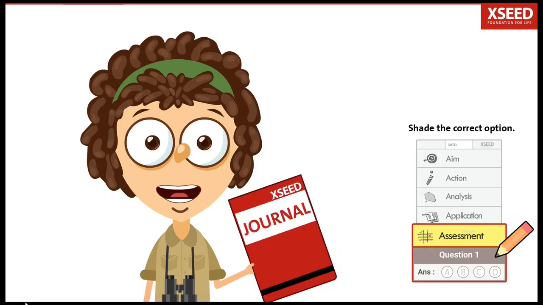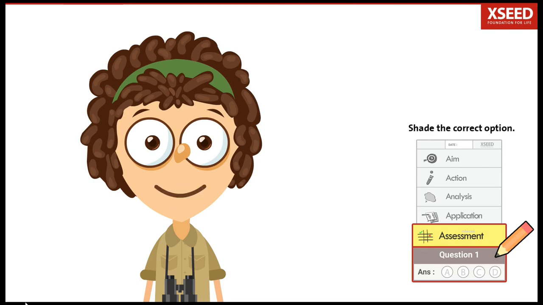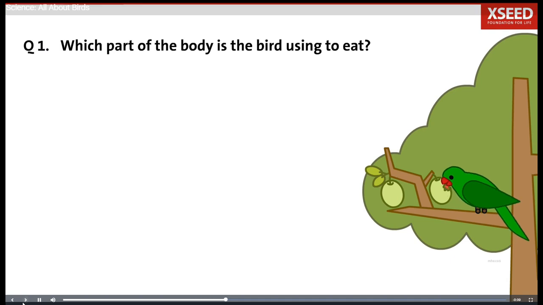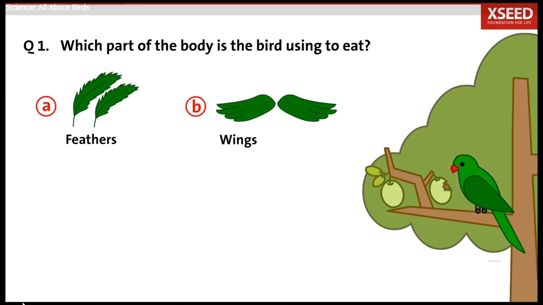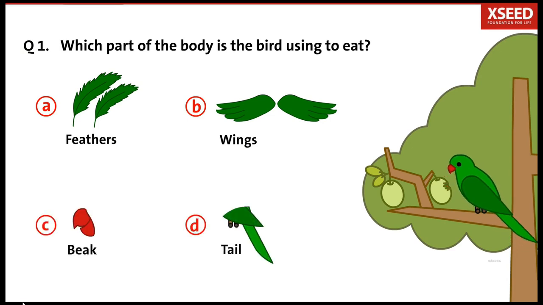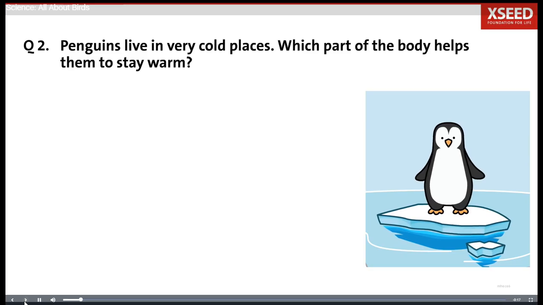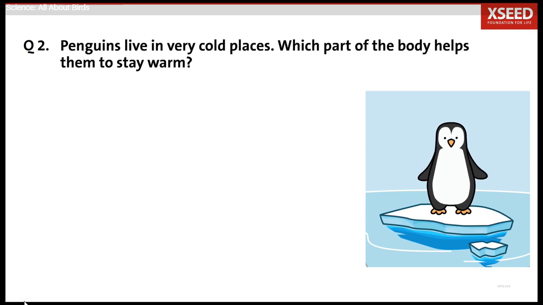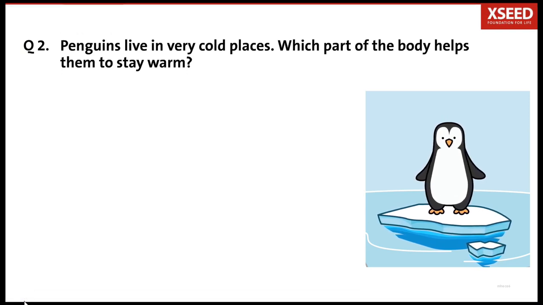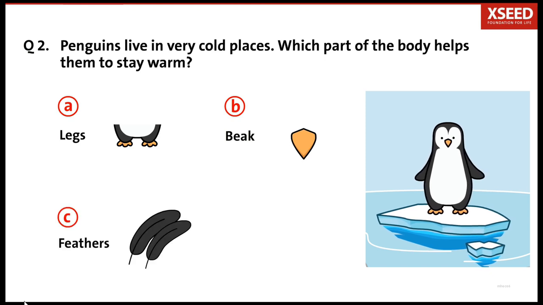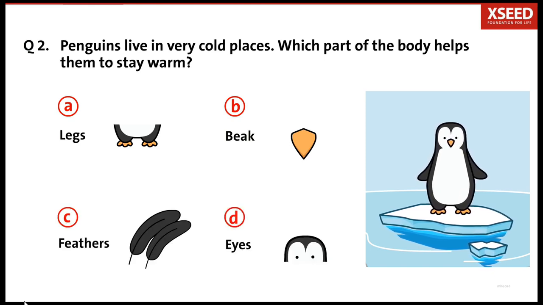Shade the bubble for the correct answer in your journal. Question 1. Which part of the body is the bird using to eat? A. Feathers. B. Wings. C. Beak. D. Tail. Question 2. Penguins live in very cold places. Which part of the body helps them to stay warm? A. Legs. B. Beak. C. Feathers. D. Eyes.